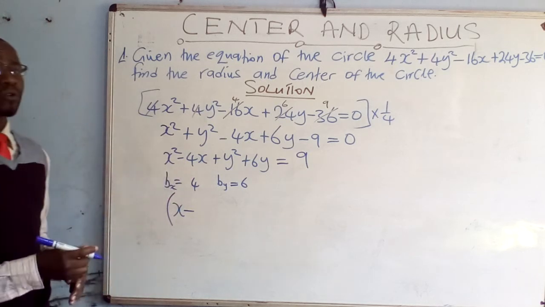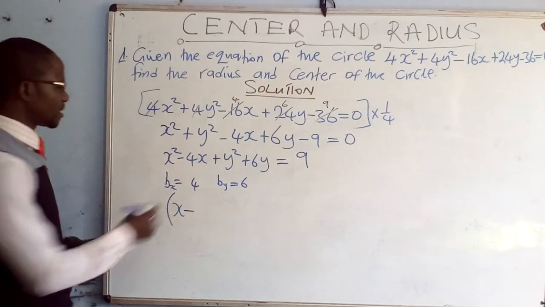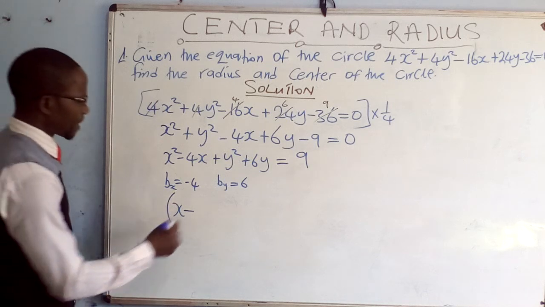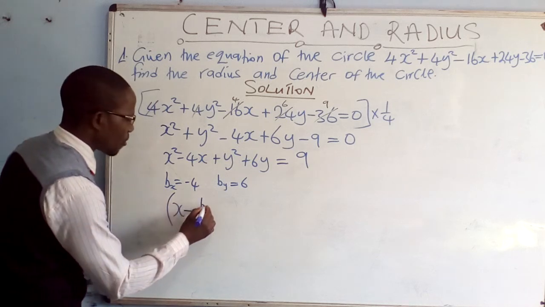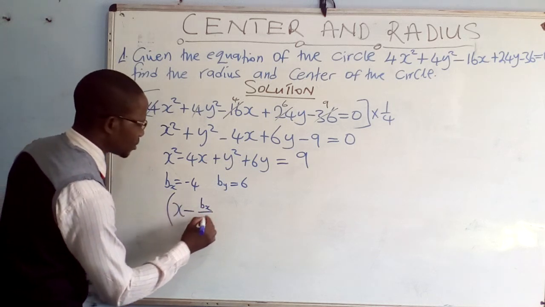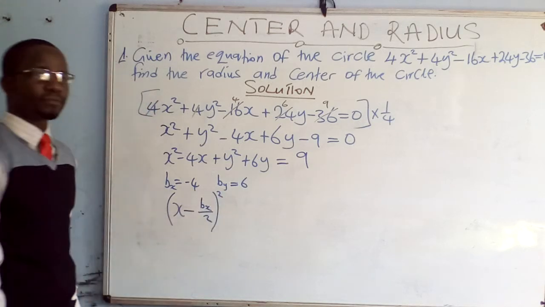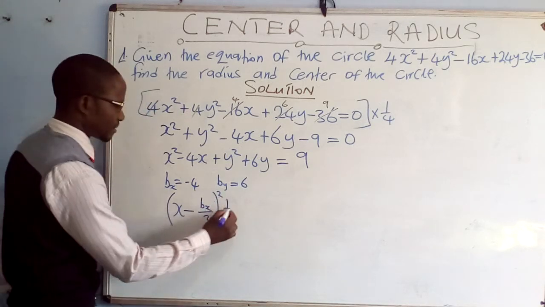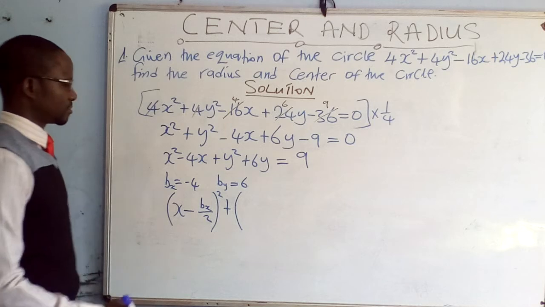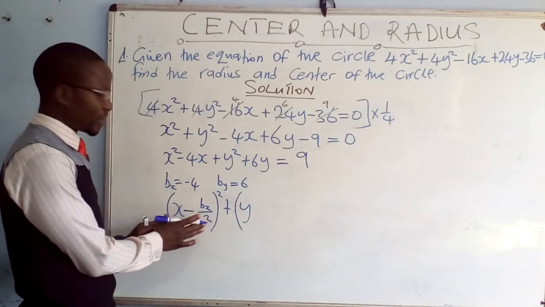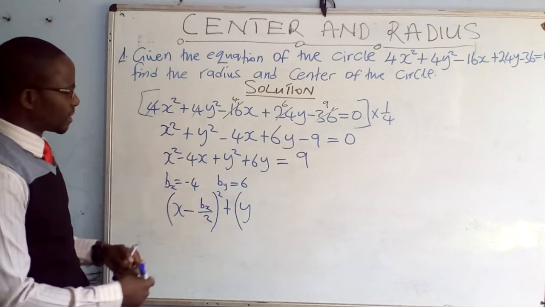The answer will not be affected. So we can pick it without a negative or with a negative. Then, here we have b for x over 2, then close brackets to the power 2. Then plus, open brackets, y. In terms of x, we have written what we are supposed to write. Now we go in terms of y.